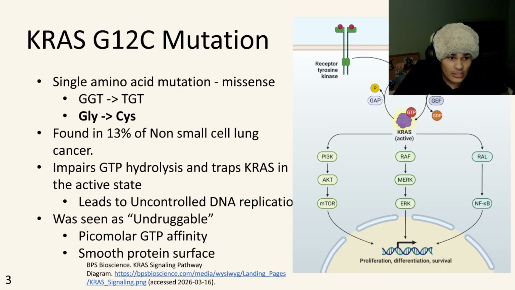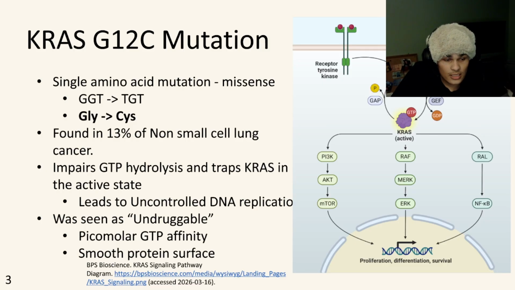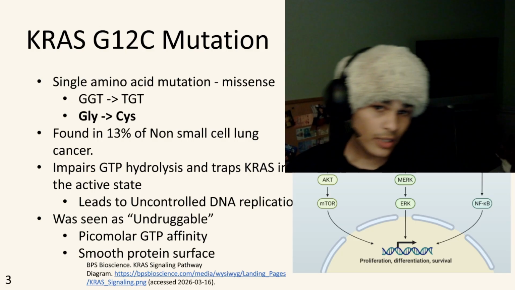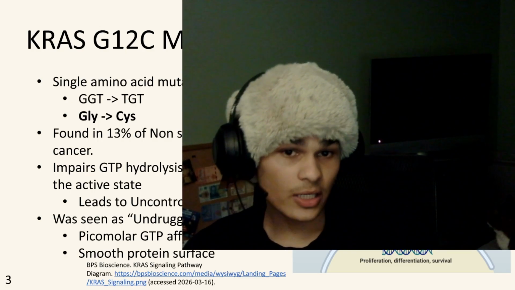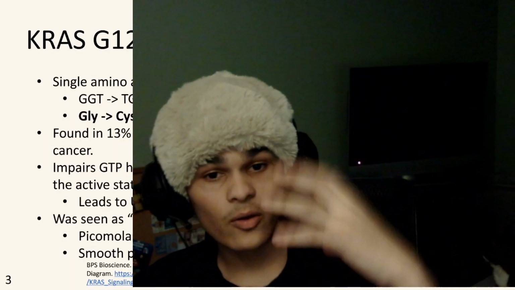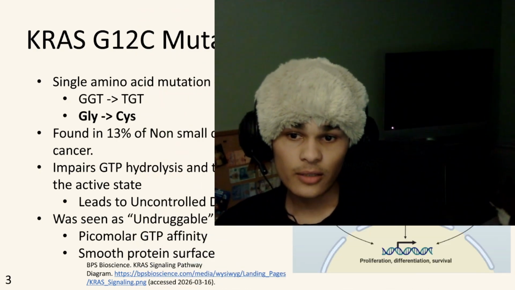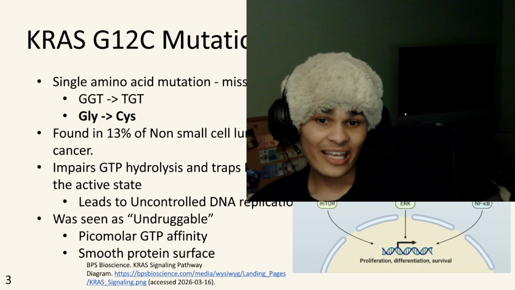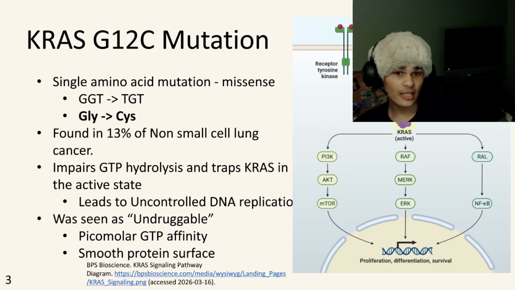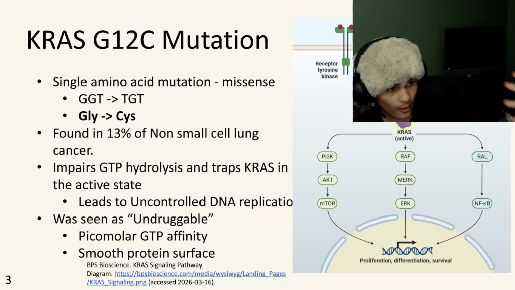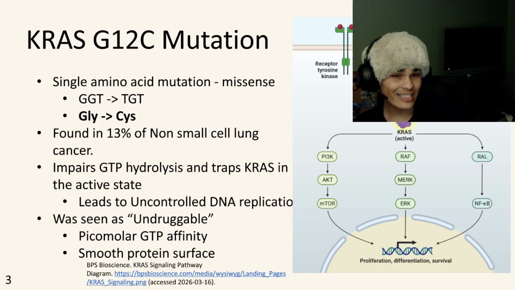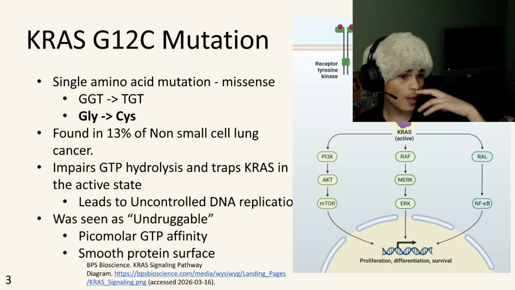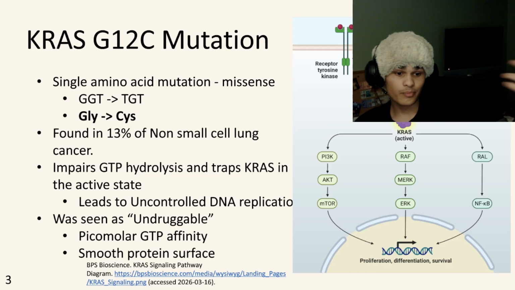This mutation is found in 13% of non-small cell lung cancer. And really what this mutation does is that GTP hydrolysis, so when GTP comes out, that's not happening when this mutation's there. So really, hey, this is bad. Let's drug it. Oh, psych. GTP affinity is really low, which means it binds really badly to GTP, but there's just so much GDP in the cell that it just kind of counteracts that. So if GDP affinity is so low, it's going to be hard to get a drug to have good affinity.